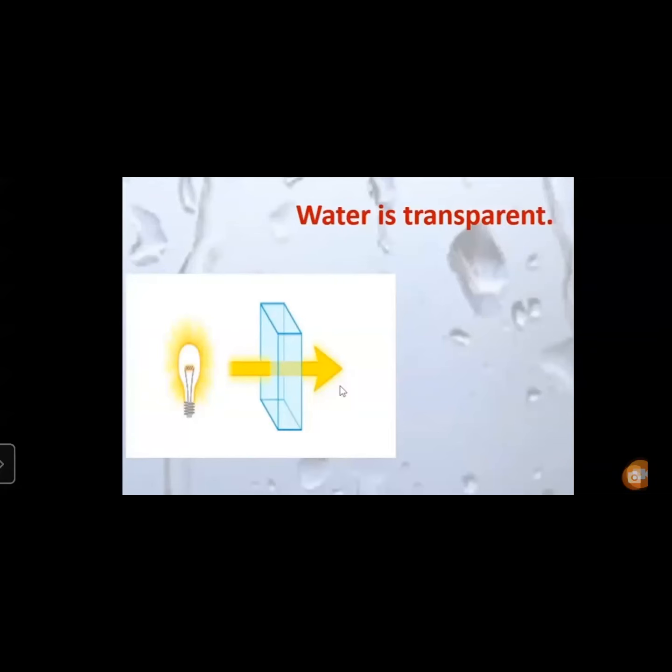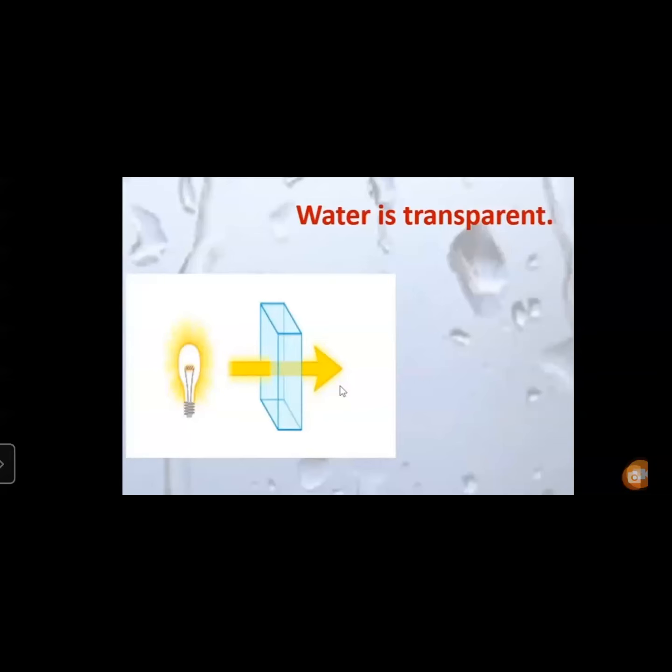If you are standing on this side, you will be able to see the bulb. You can see, right or not, on this side. So we can understand that the glass is transparent. If you see on the other side, you can see. Okay.